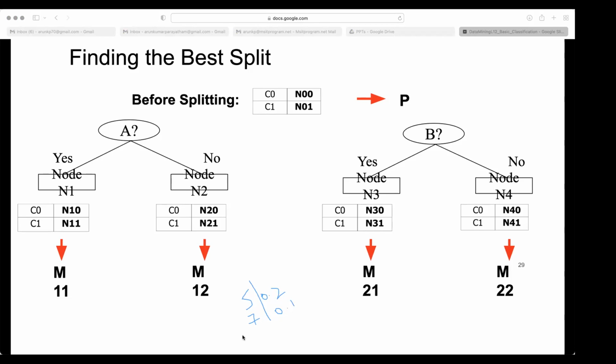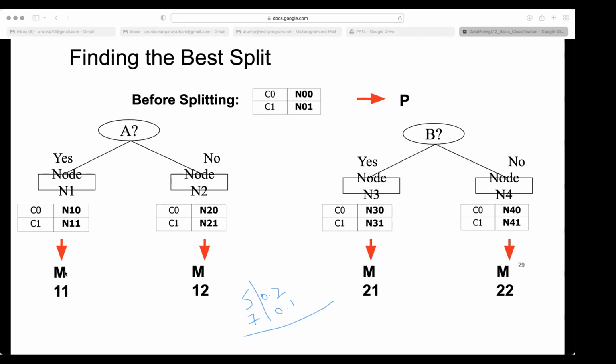Then what is the average of all 12 elements? 5 into 0.2 plus 7 into 0.1, divided by 5 plus 7. That is the weighted average. If you take simply 0.2 plus 0.1 by 2, what will happen? That is not called weighted average. So that will mislead. When you take all 12, then you need to take weighted.